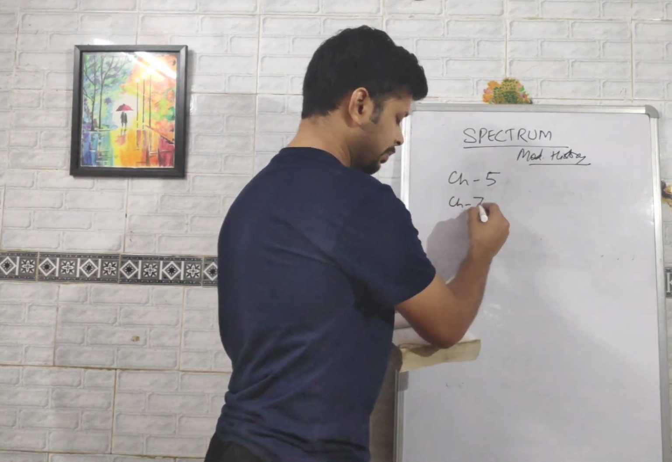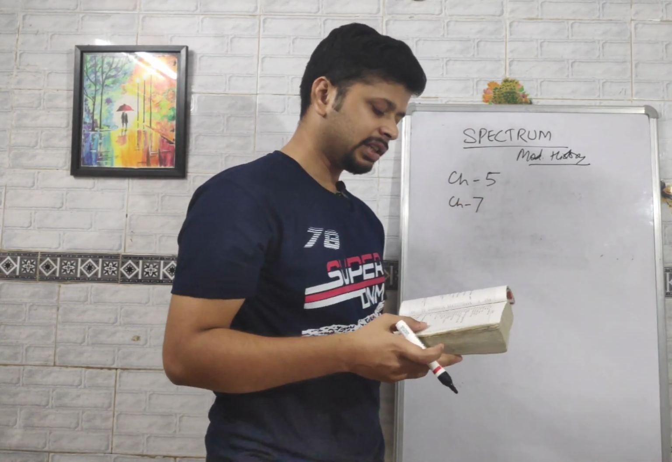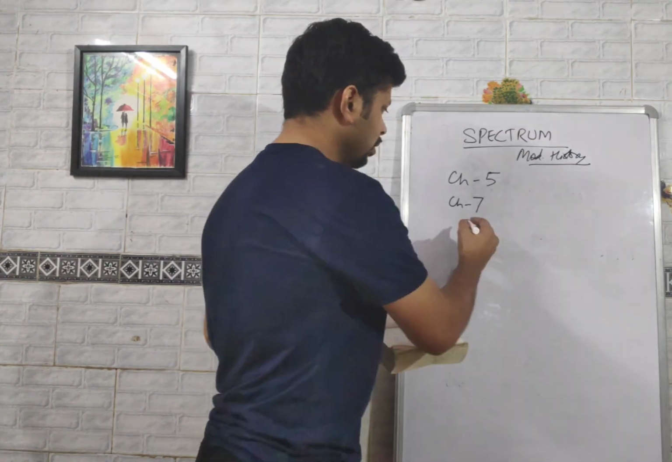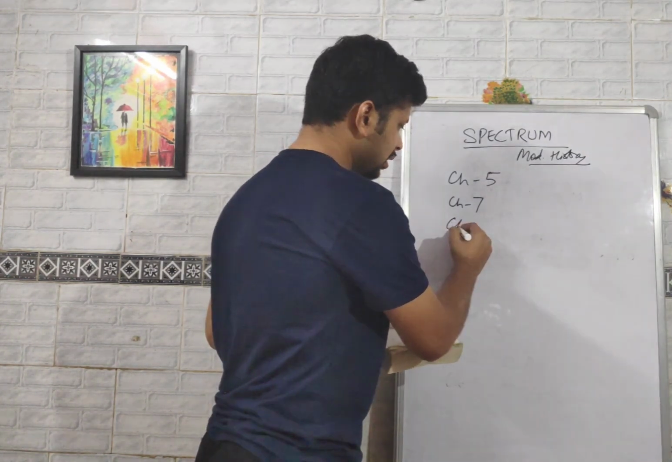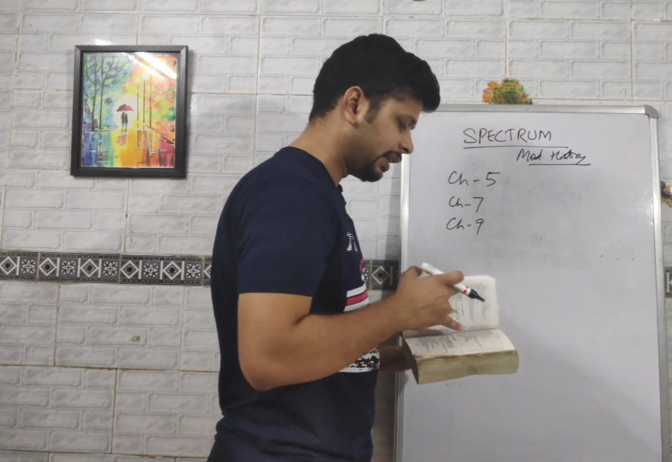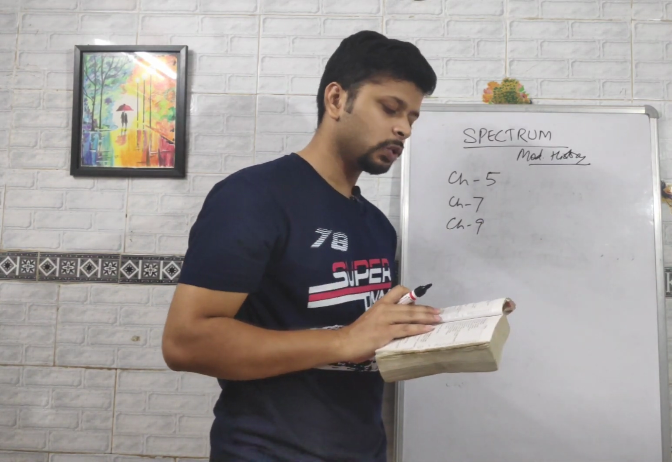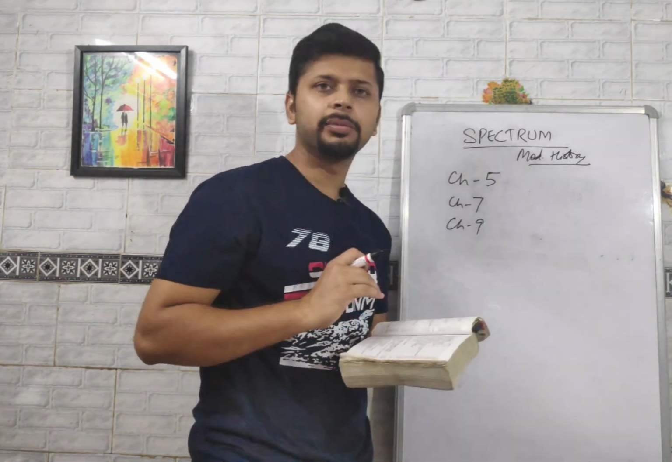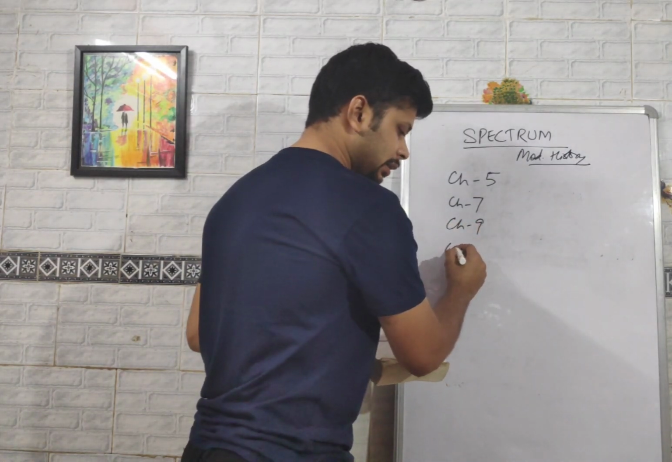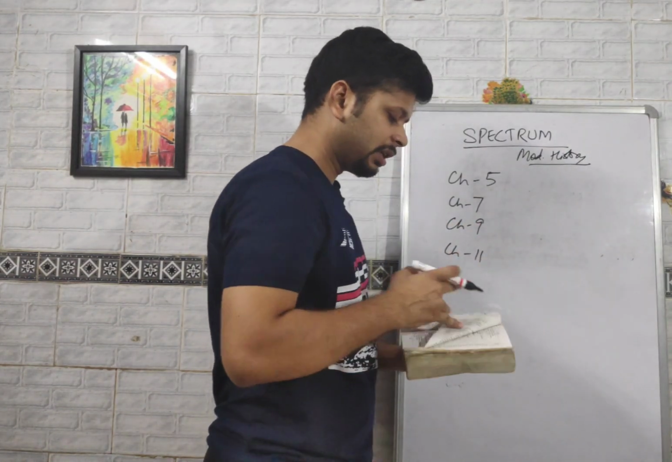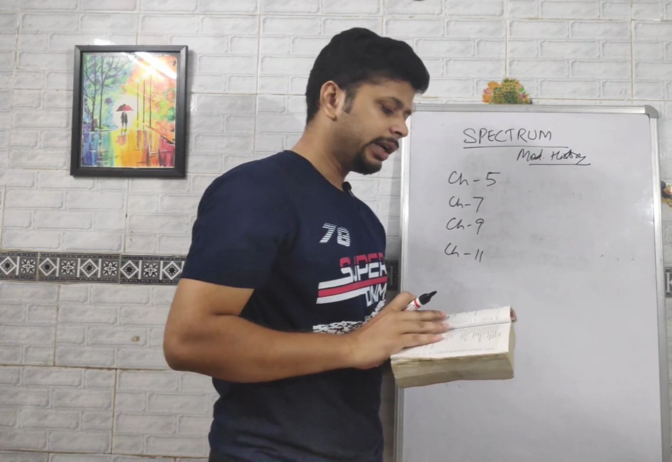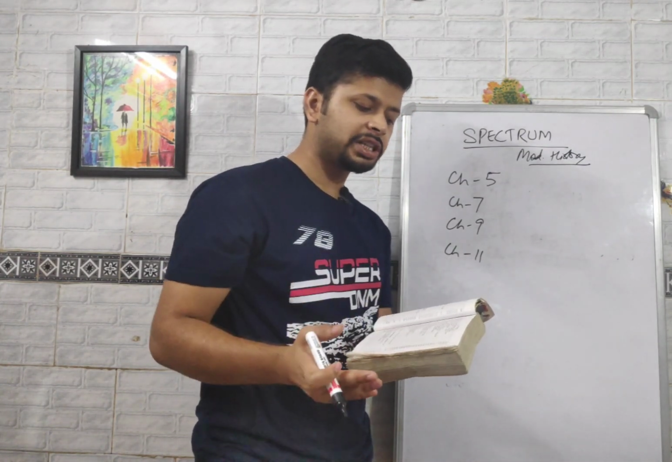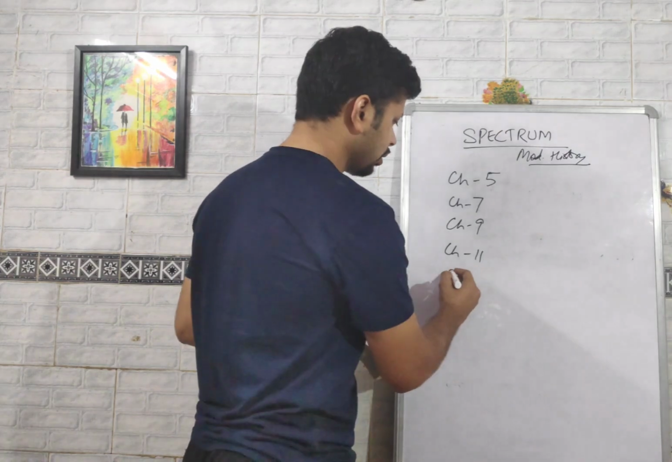After this, it is chapter number 7. So chapter number 7 is the revolt of 1857. Okay. After this, chapter 9. Chapter 9 is a general survey of social cultural reform movement. So this is very important. Then chapter number 11. Chapter number 11 is Indian National Congress. So its foundation and the moderate phase.